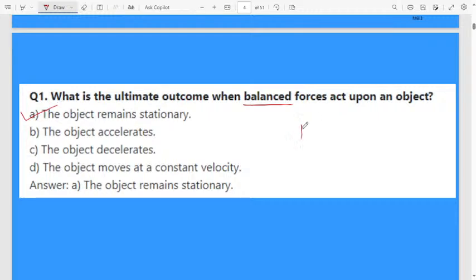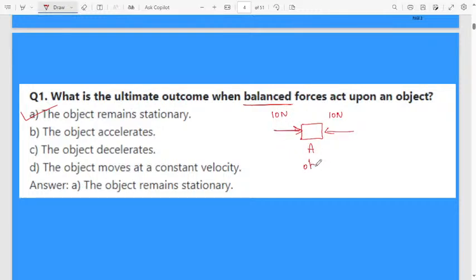Assume one object is there, consider object A. I am applying a force in this direction, like 10 Newton. In the opposite direction, I am applying 10 Newton, the same magnitude of force. Both are in opposite directions, therefore we consider this a balanced force.